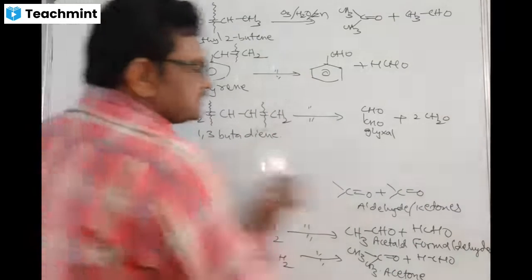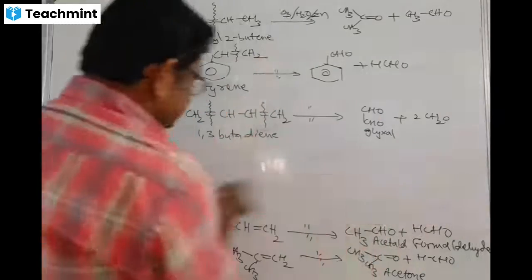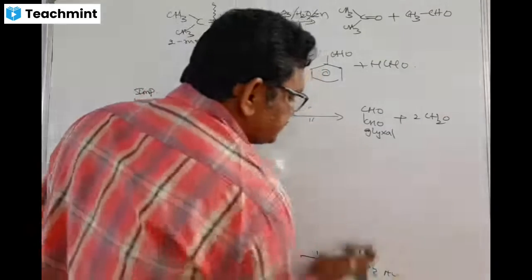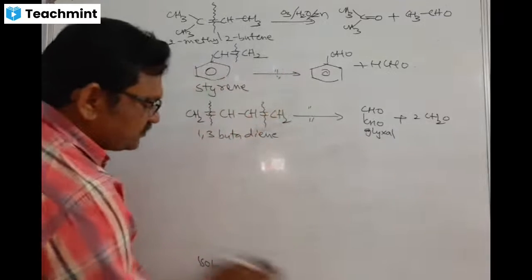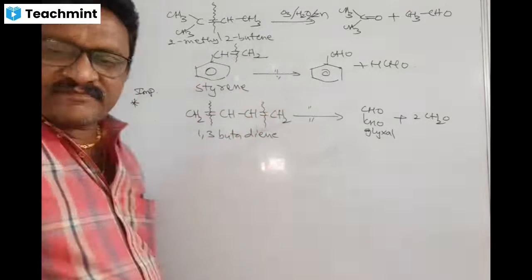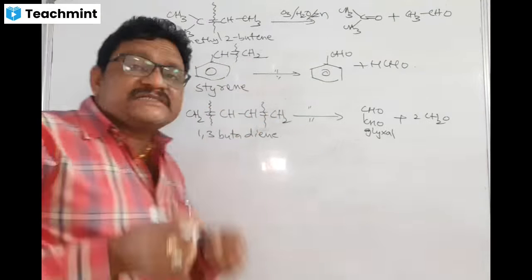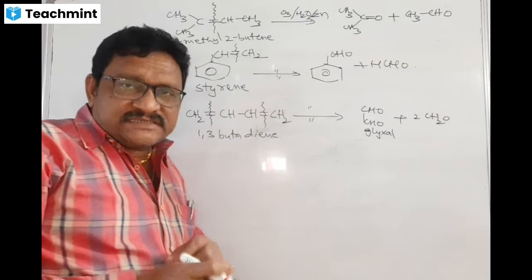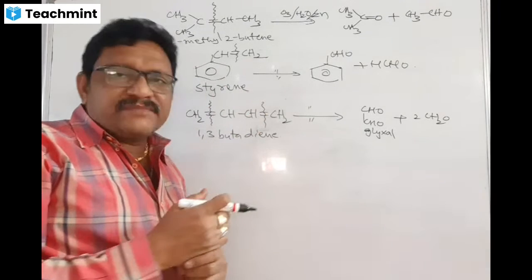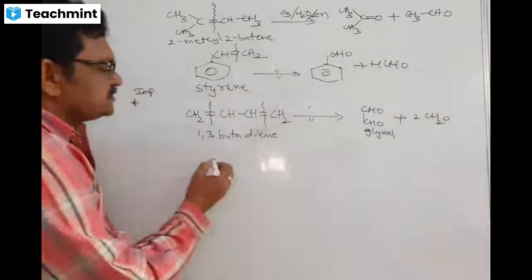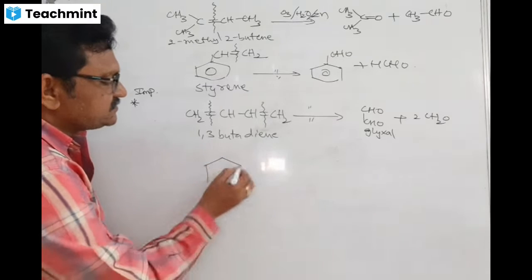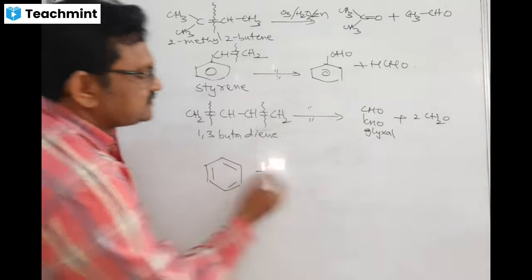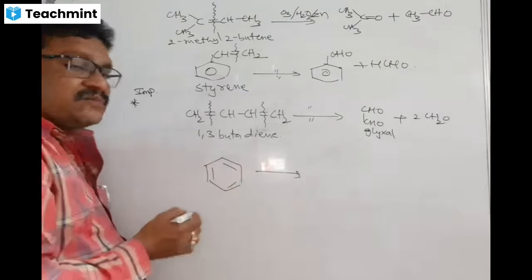See, very interesting thing. After completing alkenes and alkynes, we go for the discussion of benzene. Actually, the structure of benzene is a very interesting one that we will discuss in coming classes. See, now I am taking benzene. It is having alternate double bonds.